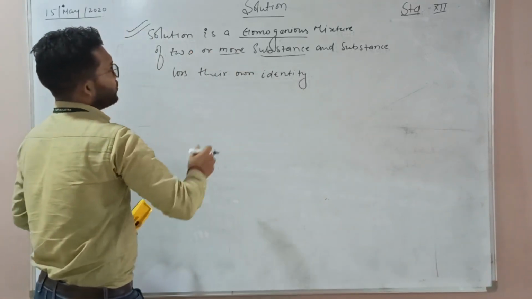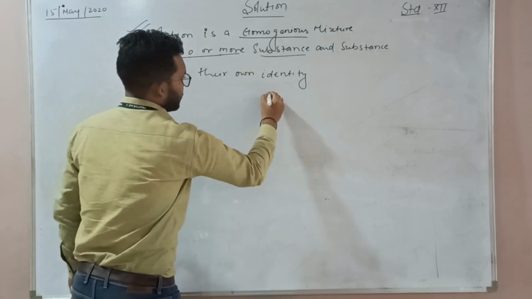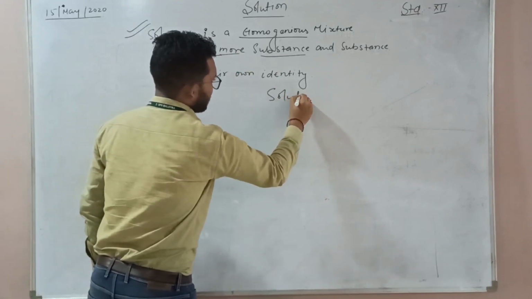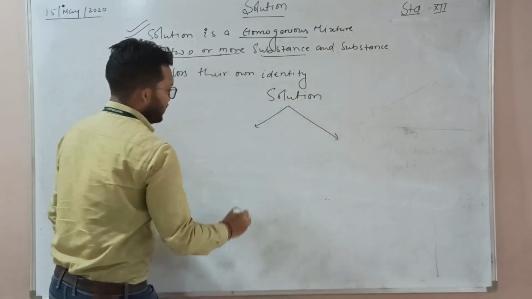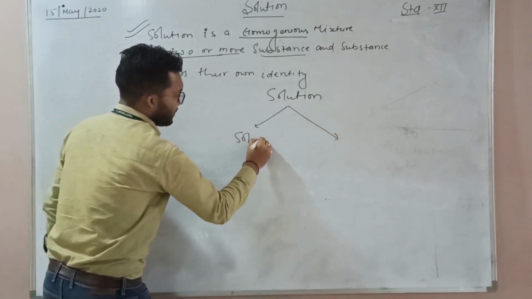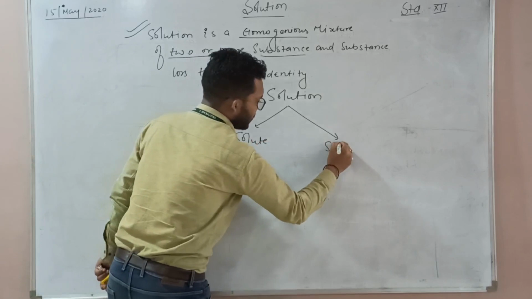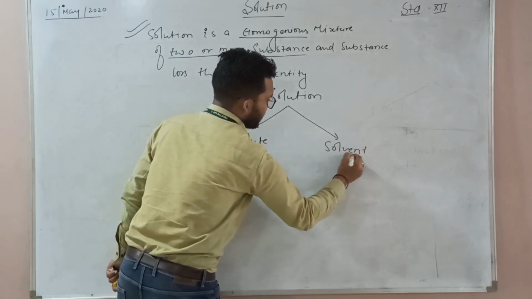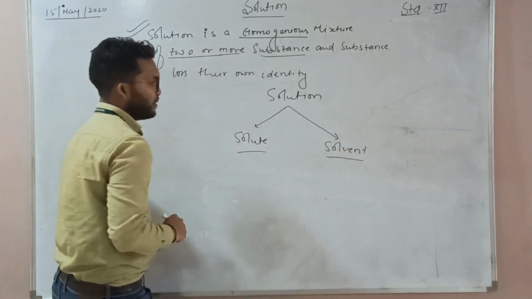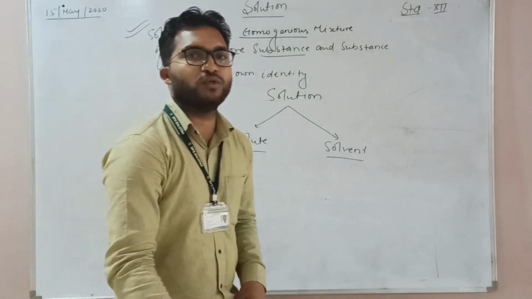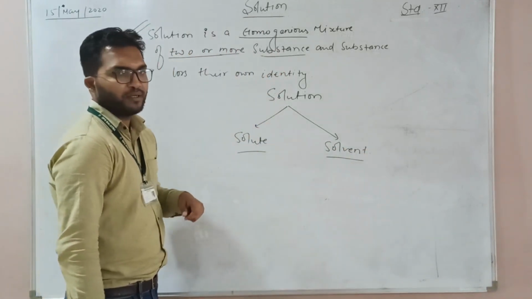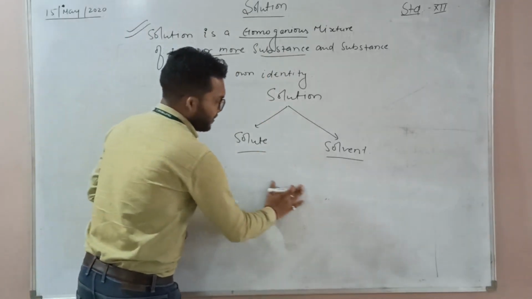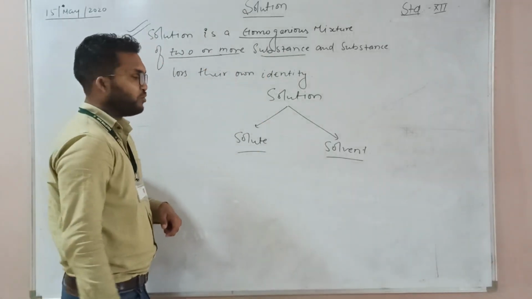We study about two or more substances. So a solution is formed by a combination of solute and solvent. In a given solution, which one is a solute and which one is a solvent is determined by the concentration and amount of these.